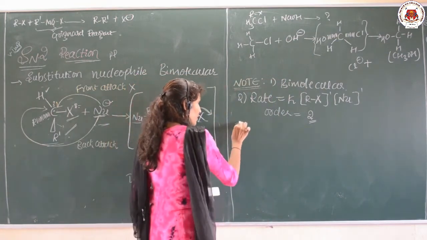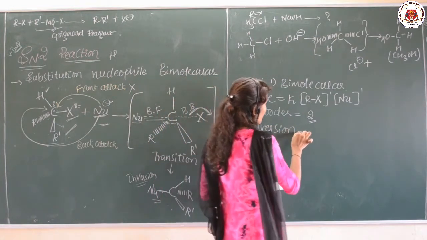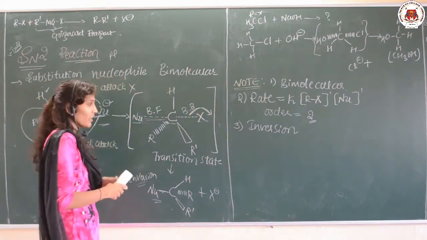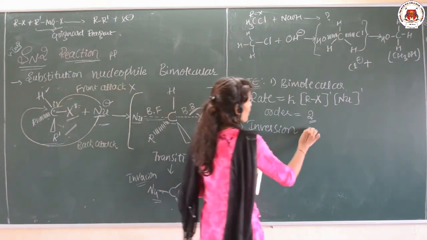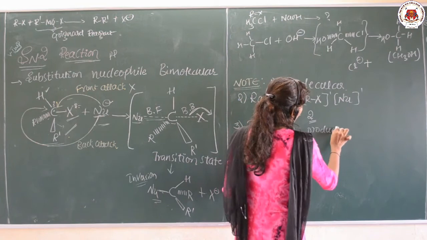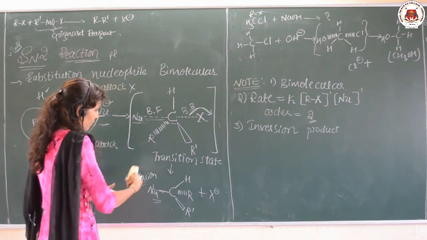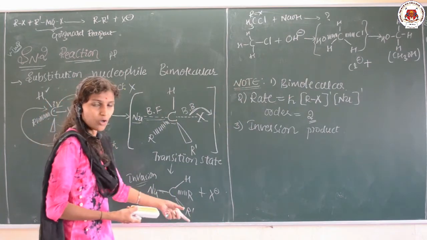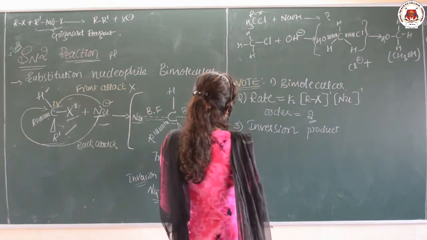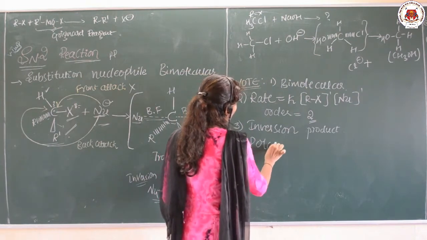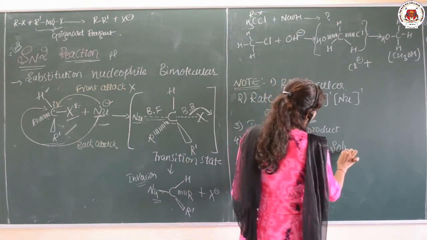And then next, the inversion product is possible when we are taking an optically active compound. What is the meaning of optically active compound, I explained to you, and an optically active compound must contain a chiral carbon. Okay. Inversion product is obtained, it means what? The product is inverted, it means that the PPL is rotated anti-clockwise if the substrate rotated clockwise. Okay. So, inversion product is possible, and one more thing, polar aprotic solvent is used. Polar aprotic solvent can also be used in this mechanism.